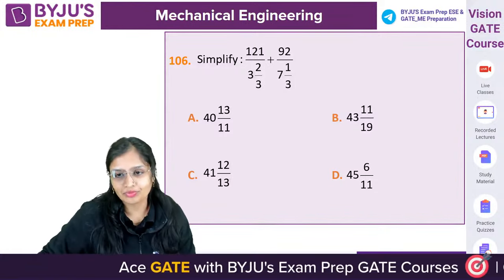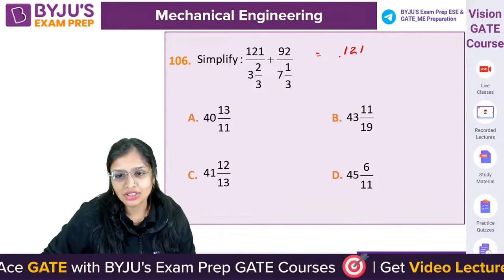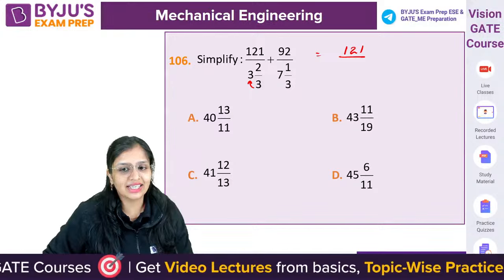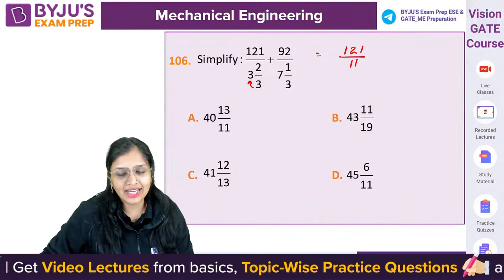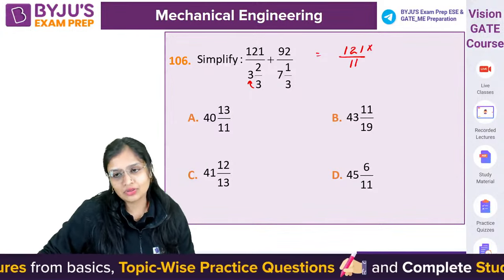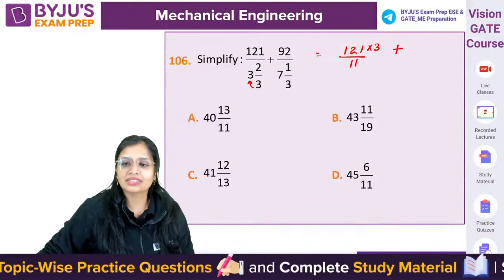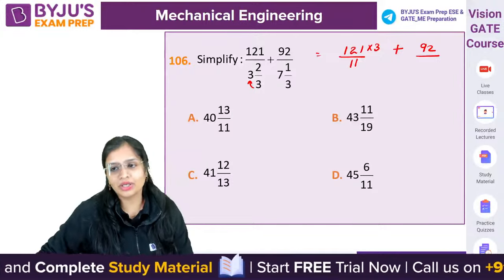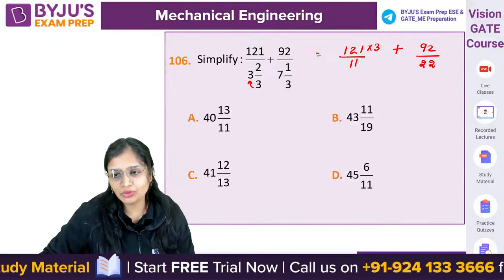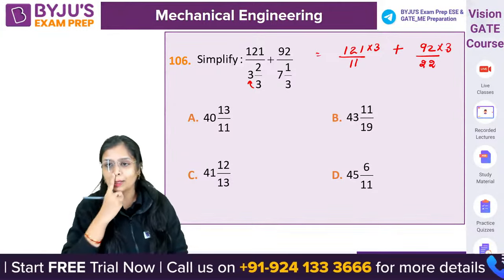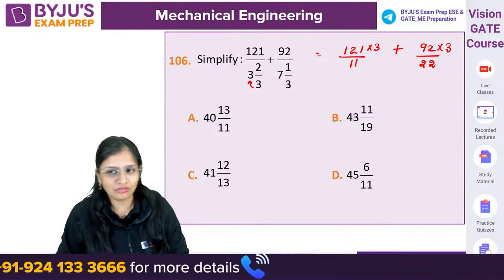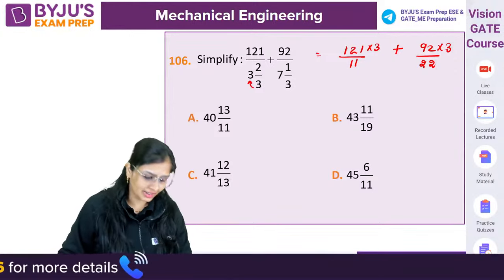Chalo, let's do this. You know 3 3s are 9, इन दोनों को multiply करते हैं and you add this. 3 3s are 9, 9 plus 2 is 11, 11 by 3. So this will go here. Okay, plus 92. 7 3s are 21 plus 1 is 22. 22 into 3. What you can take? You can take 3 by 11 as common or solve कर लो. ये directly you can solve it and you'll get the answer.